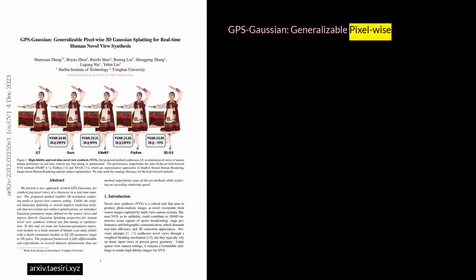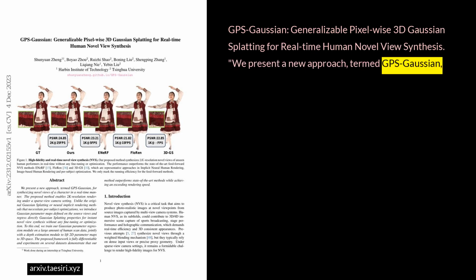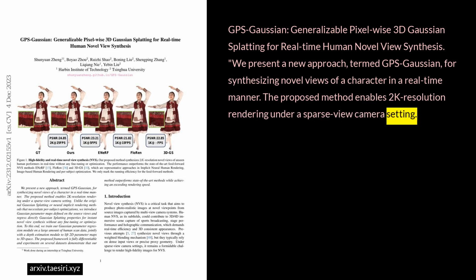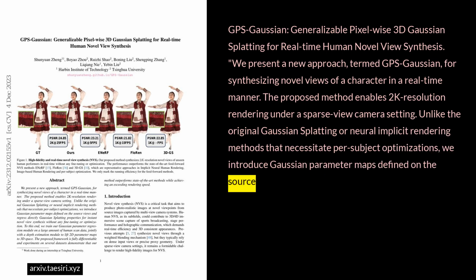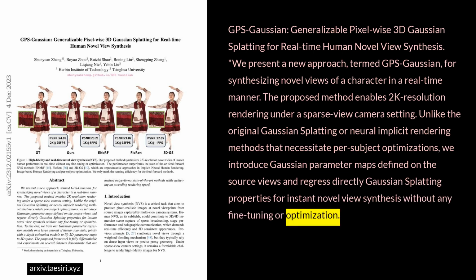GPS-Gaussian, Generalizable pixel-wise 3D Gaussian splatting for real-time human novel view synthesis. We present a new approach termed GPS-Gaussian for synthesizing novel views of a character in a real-time manner. The proposed method enables 2K resolution rendering under a sparse view camera setting. Unlike the original Gaussian splatting or neural implicit rendering methods that necessitate per-subject optimizations, we introduce Gaussian parameter maps defined on the source views and regress directly Gaussian splatting properties for instant novel view synthesis without any fine-tuning or optimization.